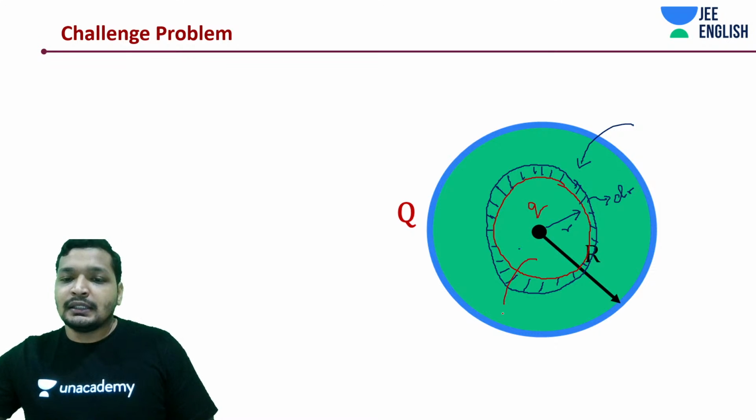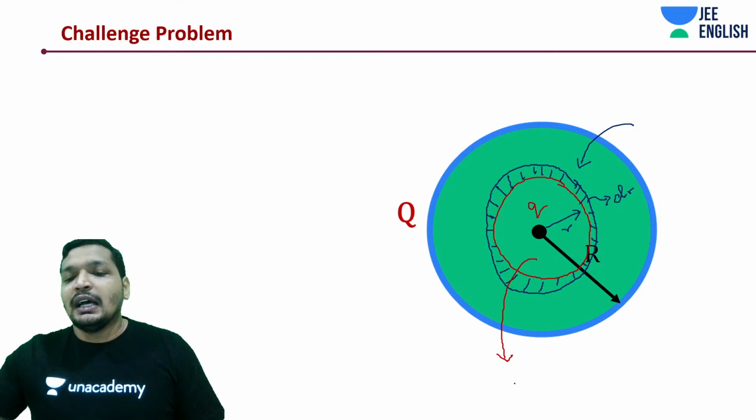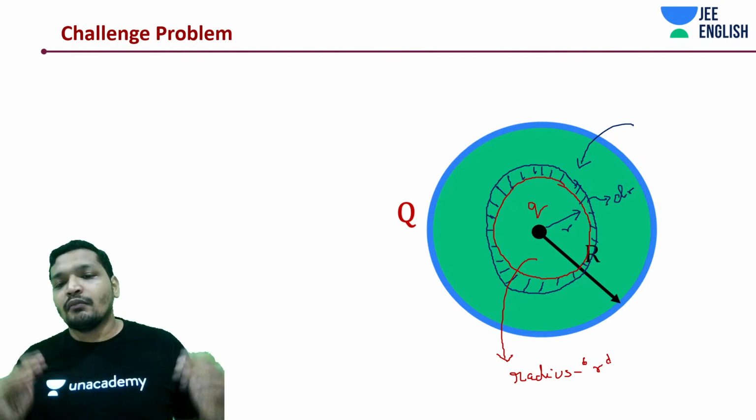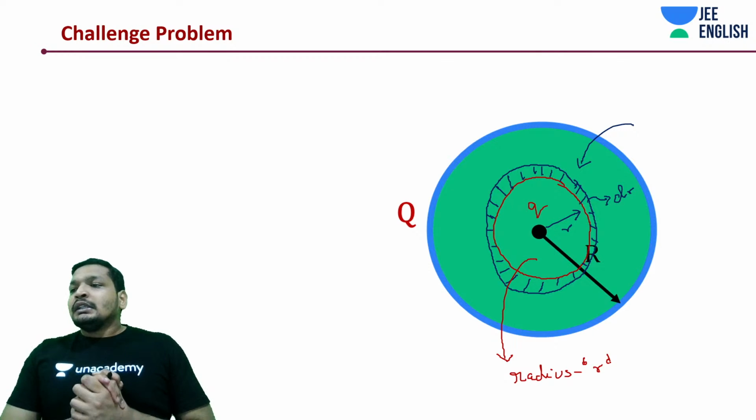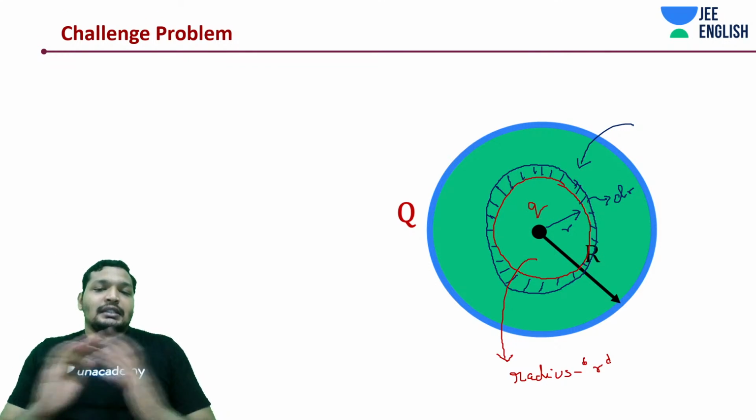Right, this conducting sphere that you have already assembled has a radius of small r. That is it, students. End of the game.